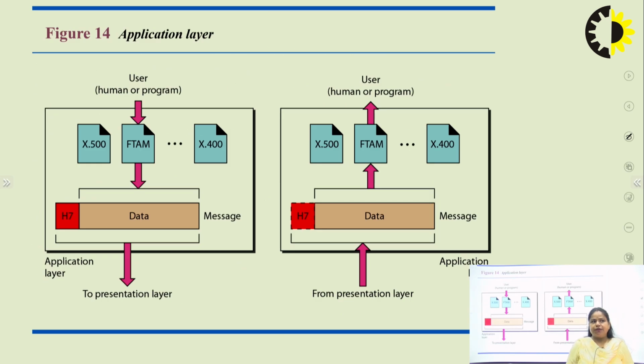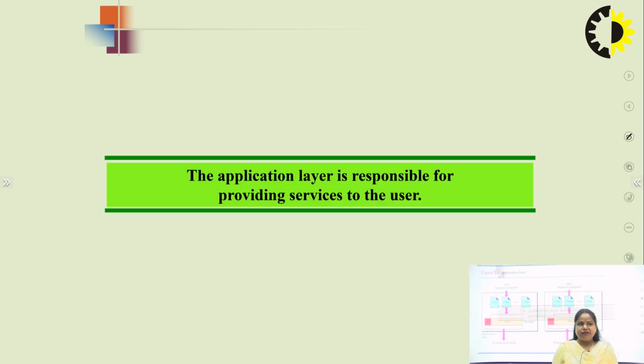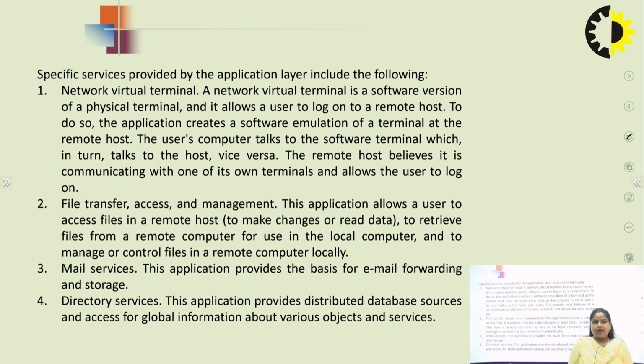Now after that, we are going to discuss the application layer. The application layer takes the data from the human or the users and finally gives the responsibility to the presentation layer. Like we are using a Word document, email or Telnet, we are using TCP. These are the various types of user programs through which we are generating the data and transmitting it to the next layer. The application layer is responsible for providing the services to the user. When we talk about the application layer, it has network virtual terminals. A network virtual terminal is basically a software version of a physical terminal that allows the user to log on to a remote host.